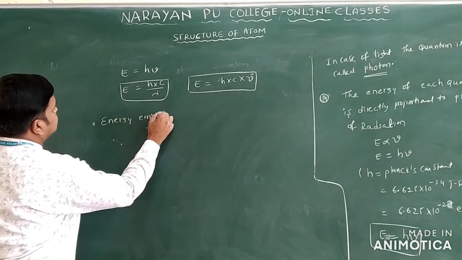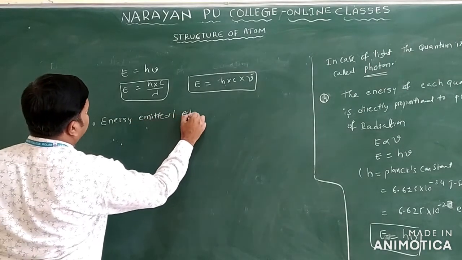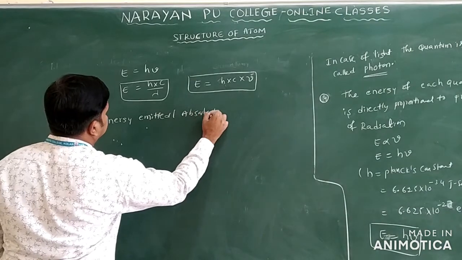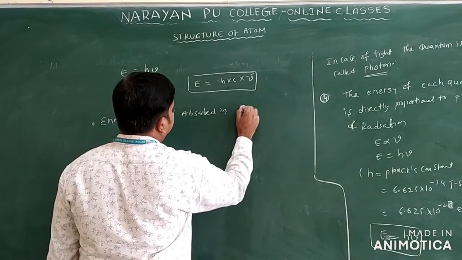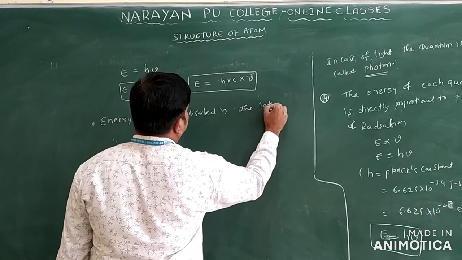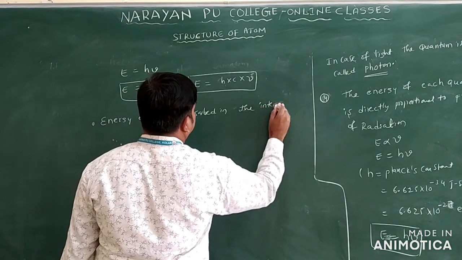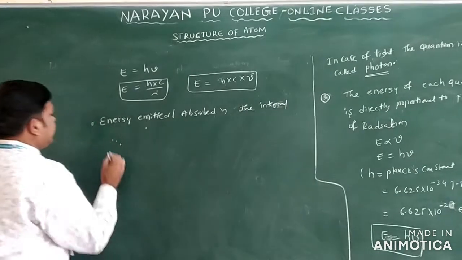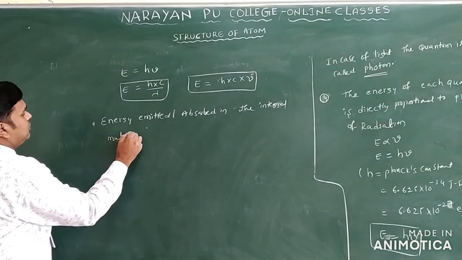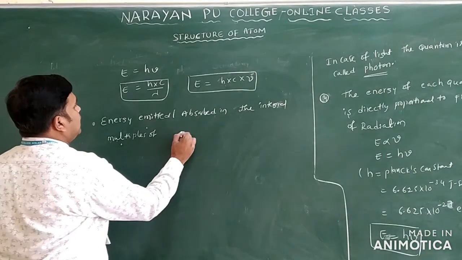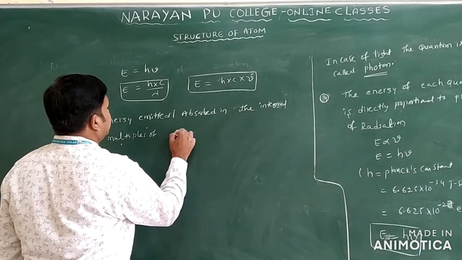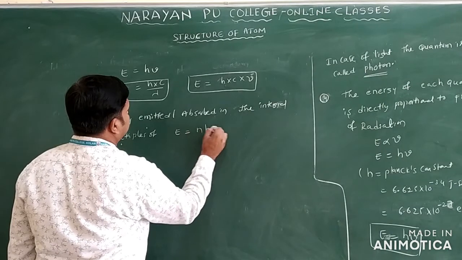So here the energy emitted or absorbed is in integral multiples of h nu, so you can write E is equal to n into h into nu.